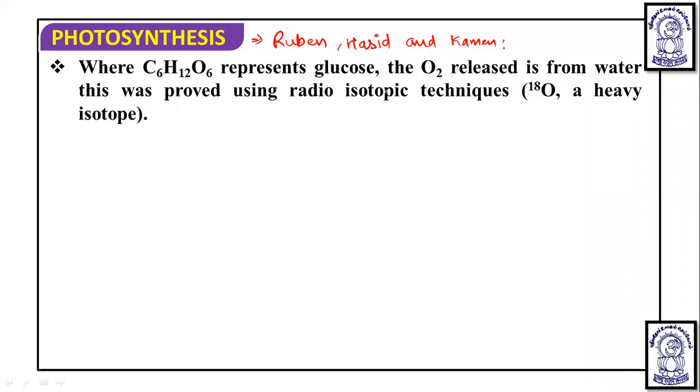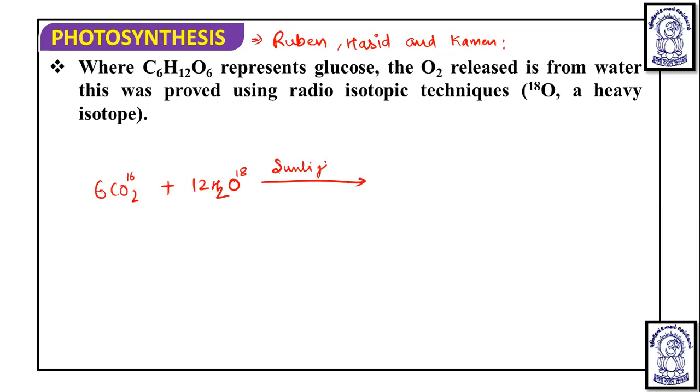Ruben, Hassan and Kamen proved that oxygen evolved by the green plants comes from water and not from CO2, by using this radioisotope technique where O18 radioactive oxygen was used. Ruben and Kamen took 6 CO2 in which oxygen is natural oxygen, that is O16, while the H2O was O18 labeled.